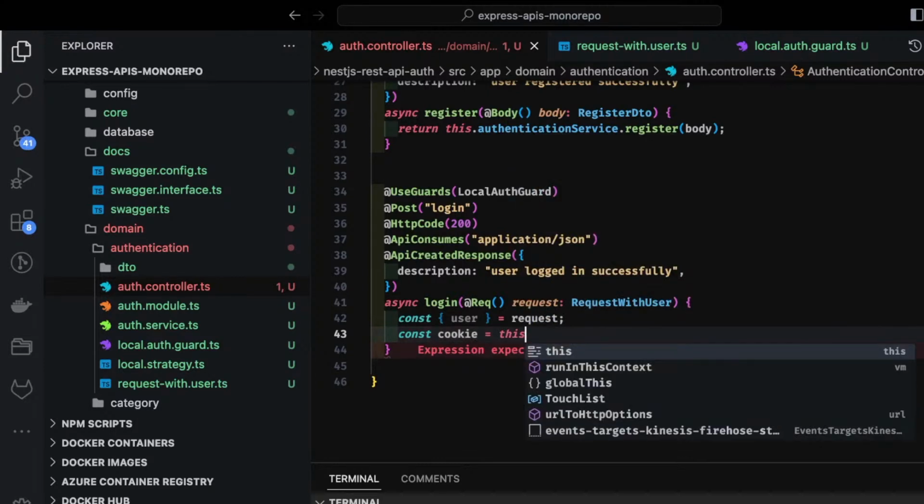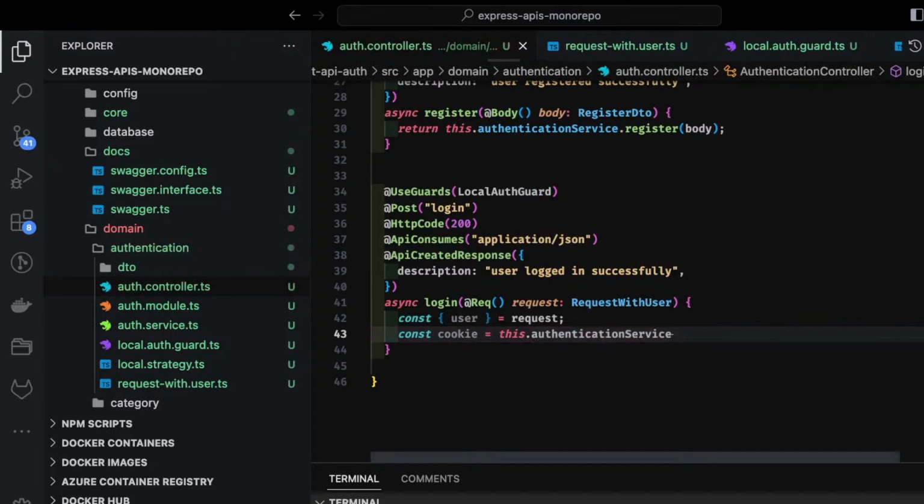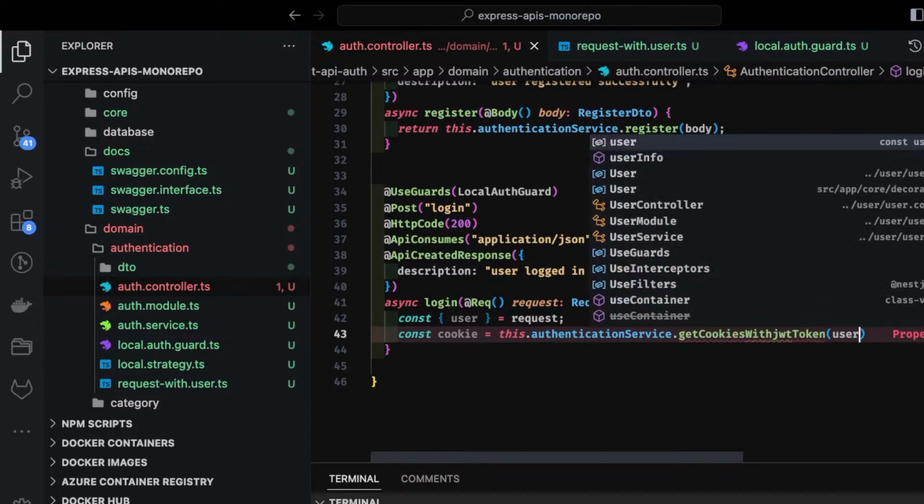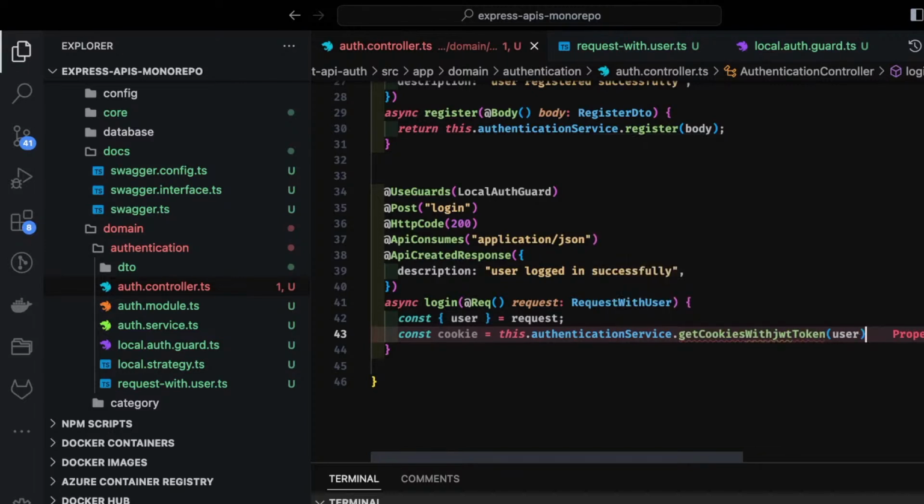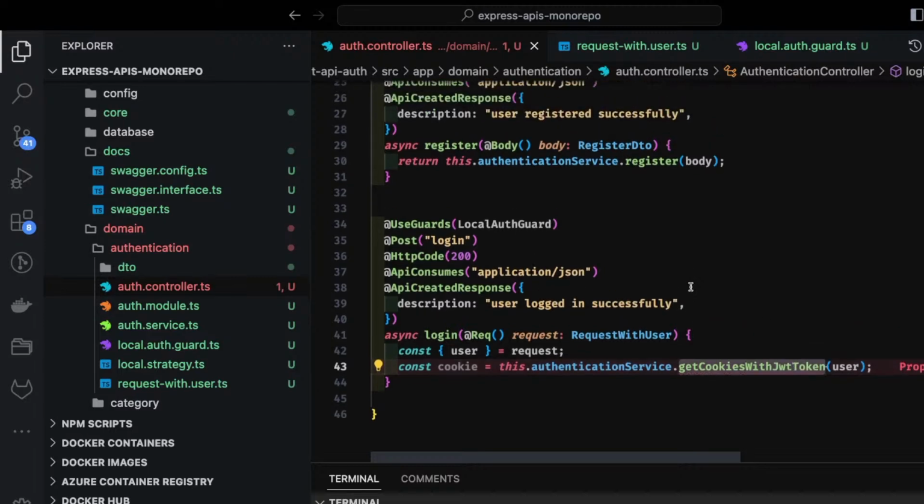So I'm going to call this.authService.getCookieWithJwtToken. This is the method I'm going to write, and I'm going to pass the user, maybe the whole user object. So I'm going to define this method there.